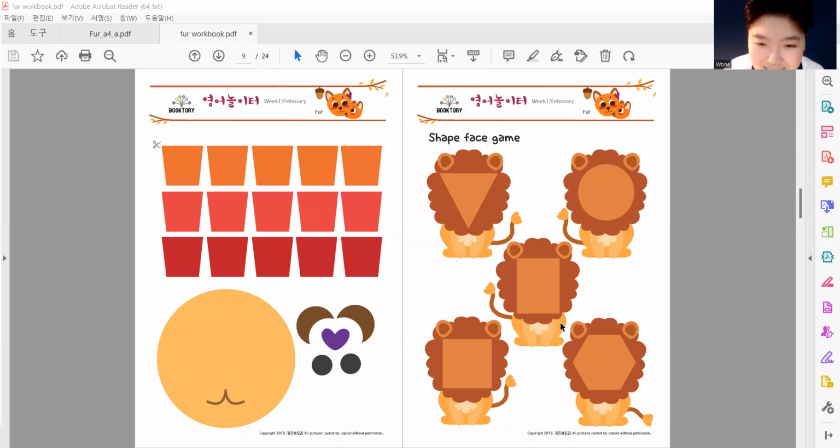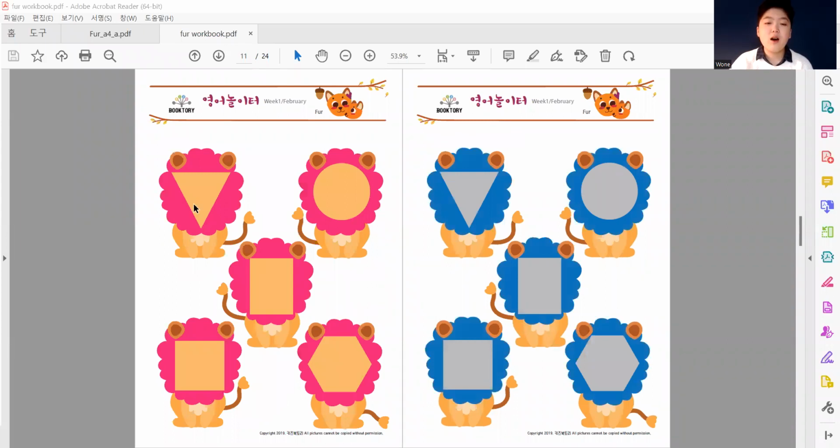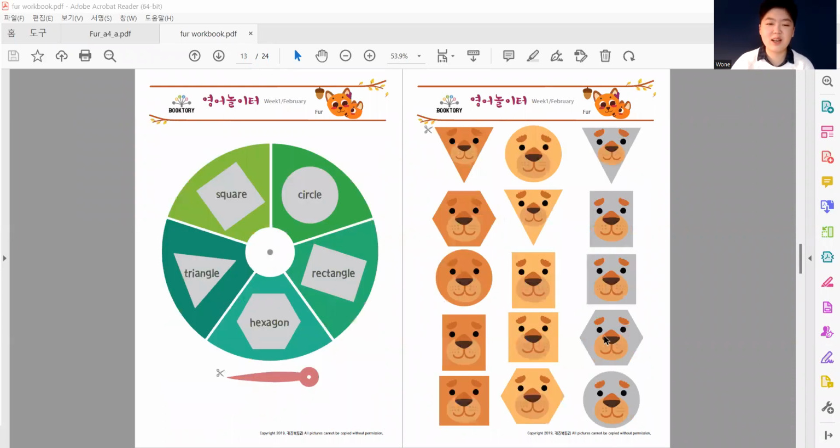Hexagon. This is called a hexagon. So triangle, circle, rectangle, square, hexagon. Once again, triangle, circle, rectangle, square, hexagon, right? So we have all these different types of colors, triangle, circle, rectangle, hexagon shapes, right?